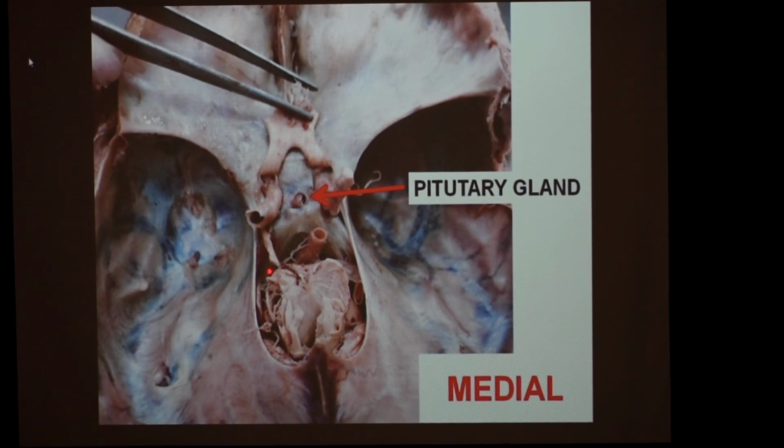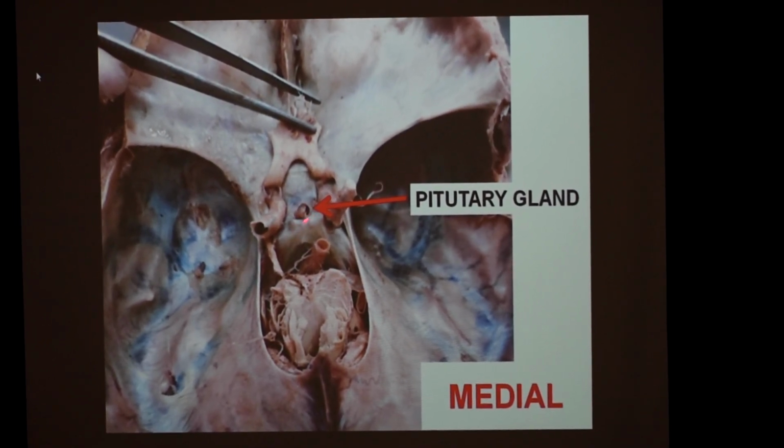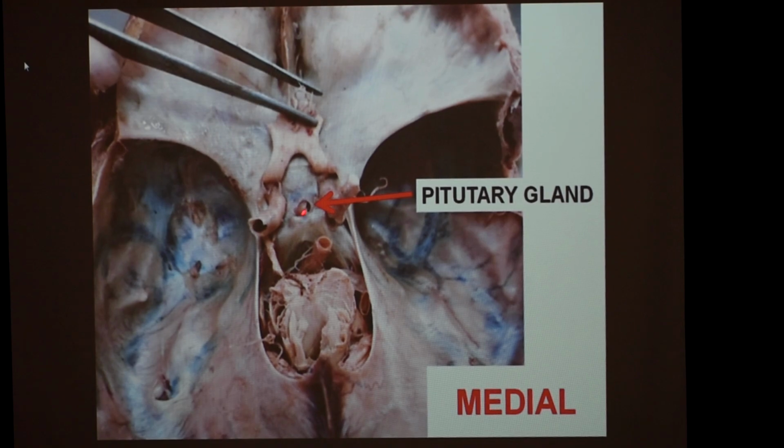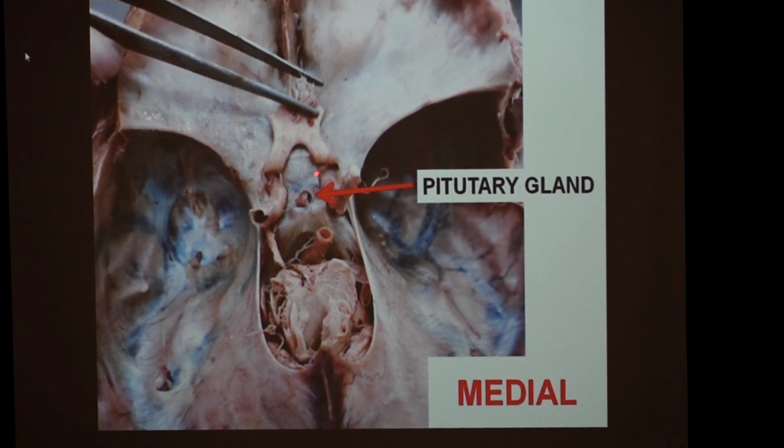Medially, we have the pituitary gland, as you can see here, which is being covered by the diaphragm sellae. So this is the stalk of the pituitary gland. So medially there is the pituitary gland, and below the pituitary gland we have the sphenoidal air sinus.